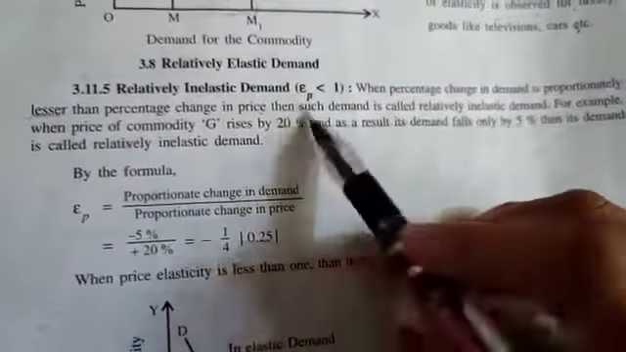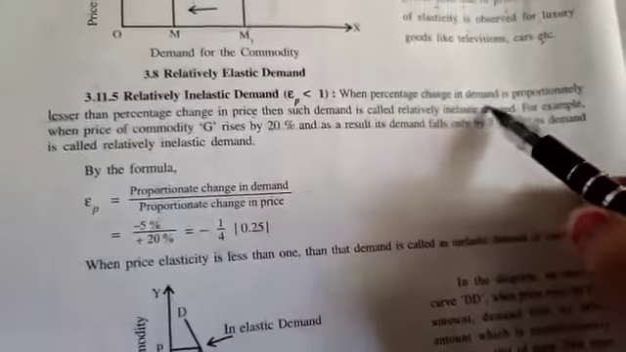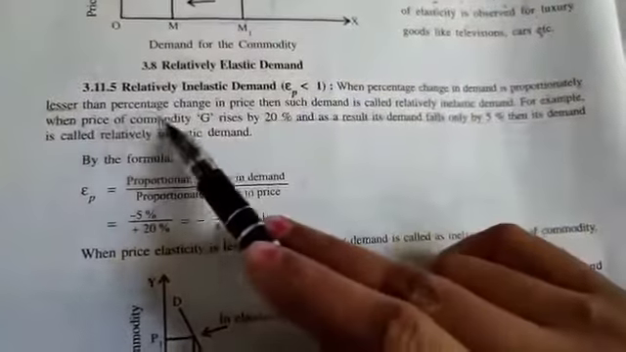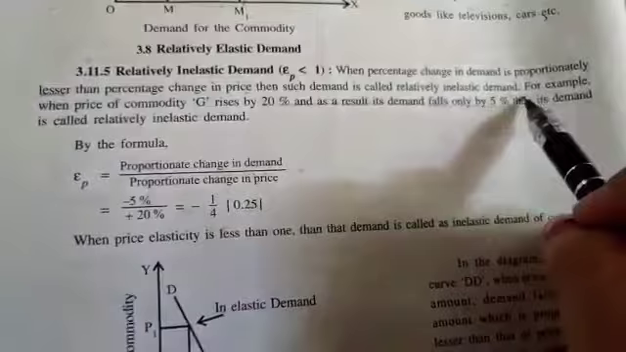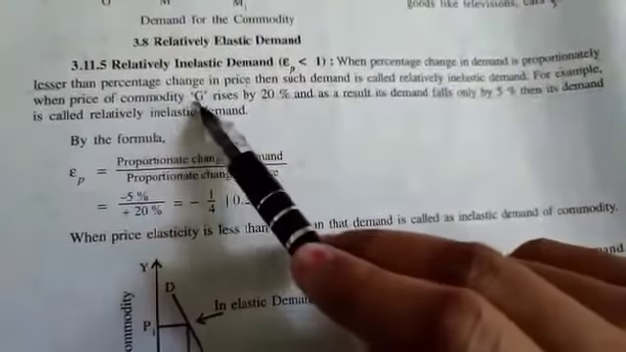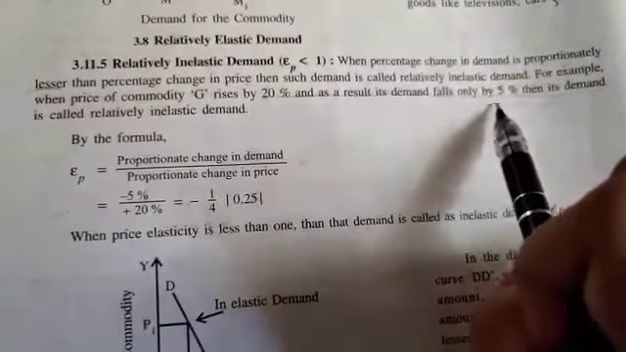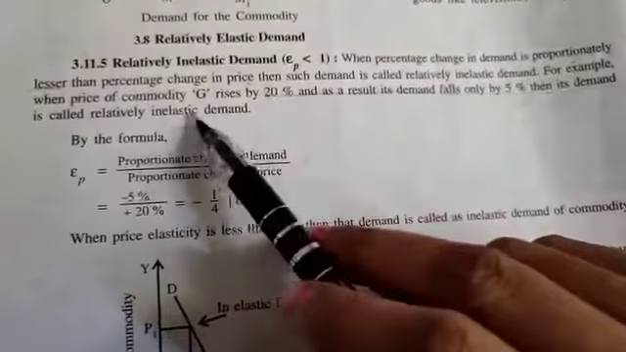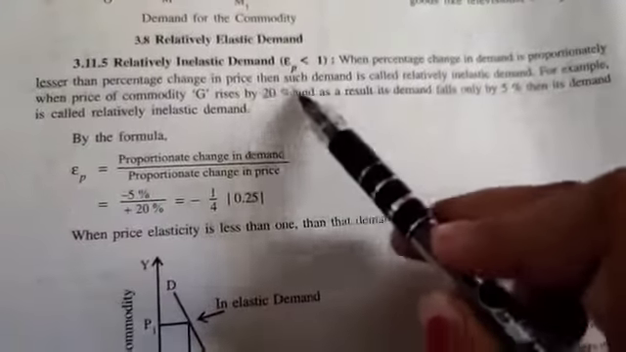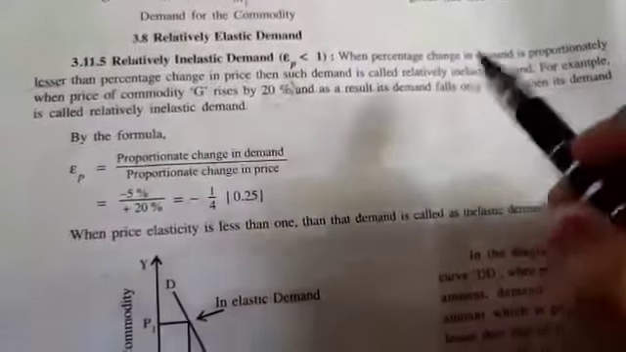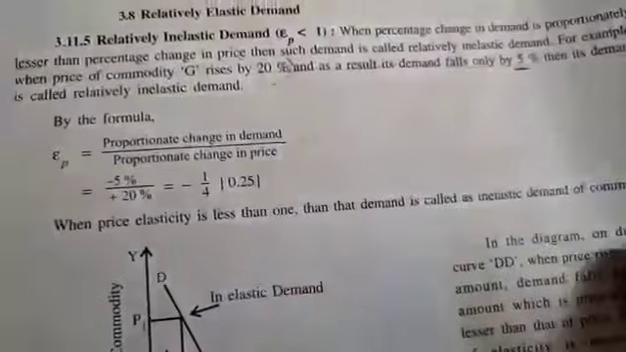Relatively inelastic demand. Elasticity of price is less than 1. When the percentage change in demand is proportionately less than the percentage change in price, such demand is called relatively inelastic demand. For example, when the price of commodity G rises by 20% and as a result its demand falls only by 5%, then its demand is called relatively inelastic demand. Here the price rises by 20%, but the demand falls by only 5%. That means it's 1/4.